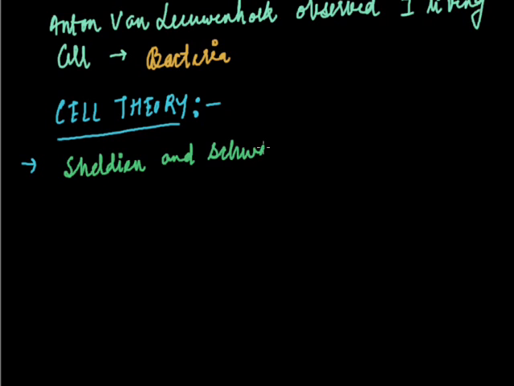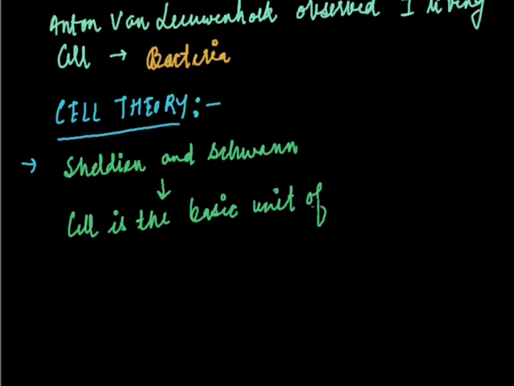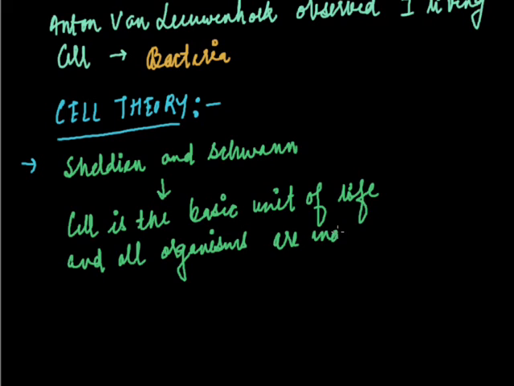They said that the cell is the basic unit of life and all organisms are made up of cells. This theory was given by Schleiden and Schwann, and later on it was modernized and elaborated by Rudolf Virchow,